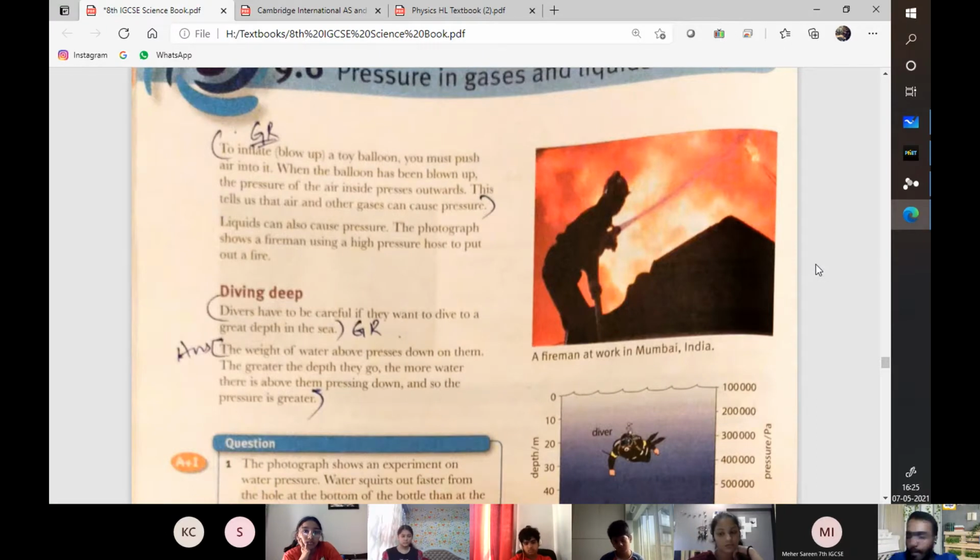When a diver needs to dive beyond a certain depth, they do use metallic oxygen tanks. They can use plastic cylinders for that matter. Plastics are durable enough to survive at the depths of the ocean, but they do not use it. Any idea why? Yeah, Ranesh, go ahead.